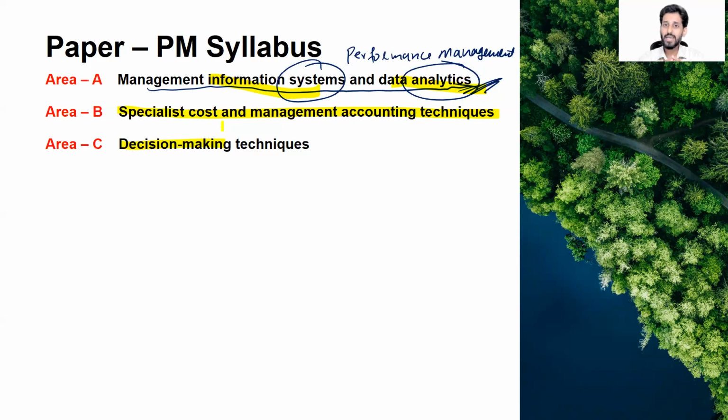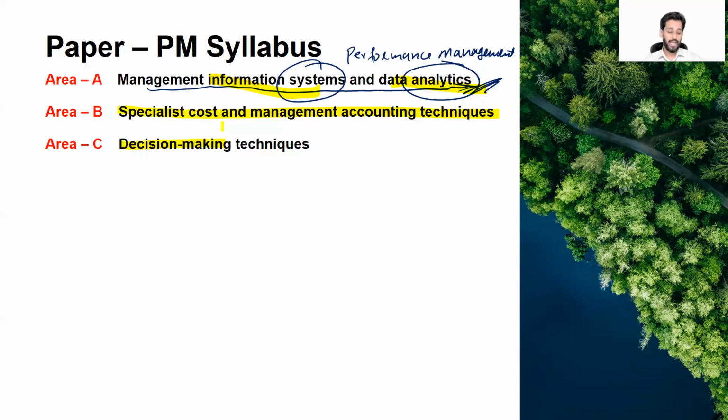So while studying this section, you are sitting in that position of the company where you have to take the decisions of the company. So feel like the CEO, feel like the decision maker, right? Again, in this section, there are other topics as well, like risk and uncertainty. If you start any kind of project, there is obviously risk and uncertainty, and you have to consider that risk as well, and you have to take the decision. Right? So this area is called the decision making technique.